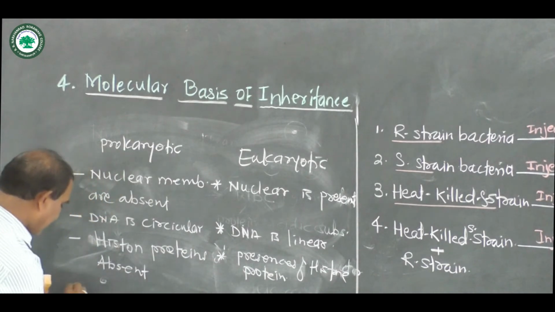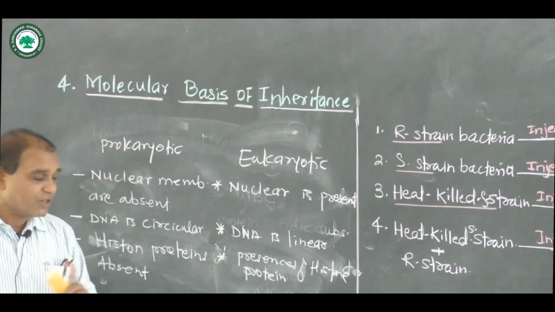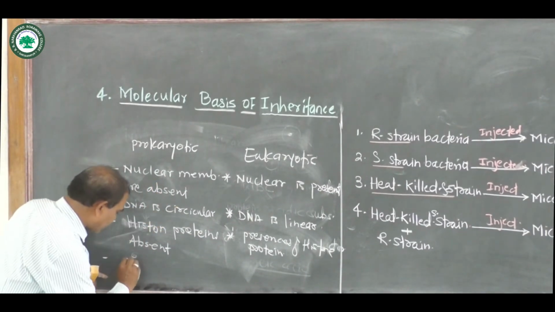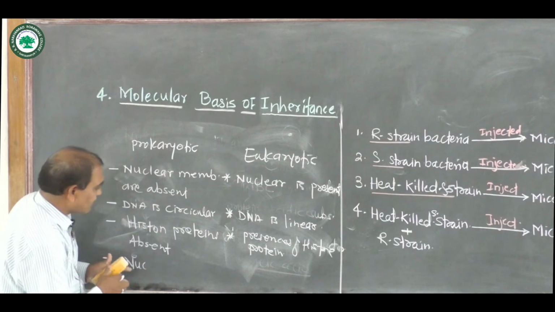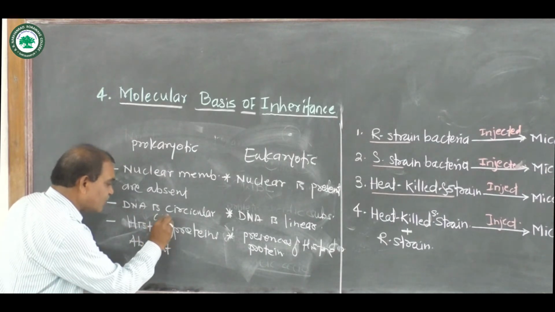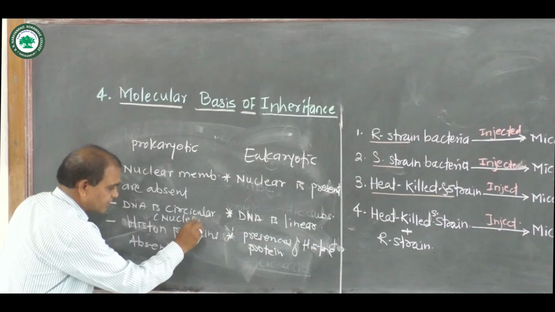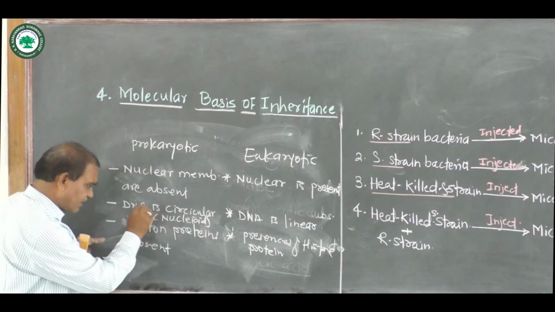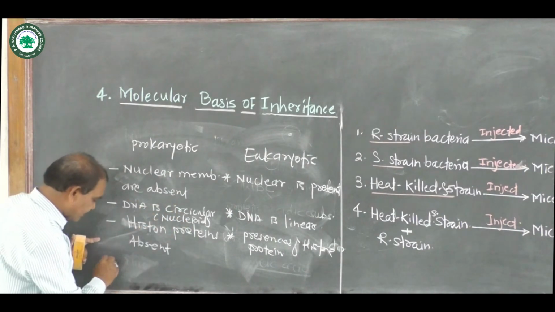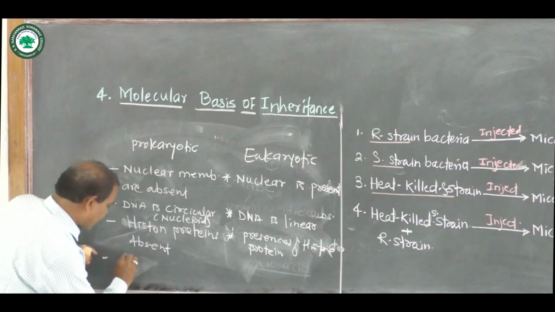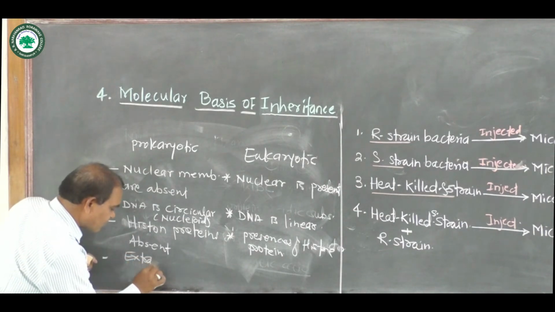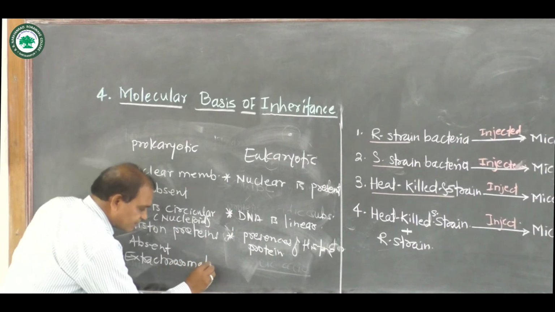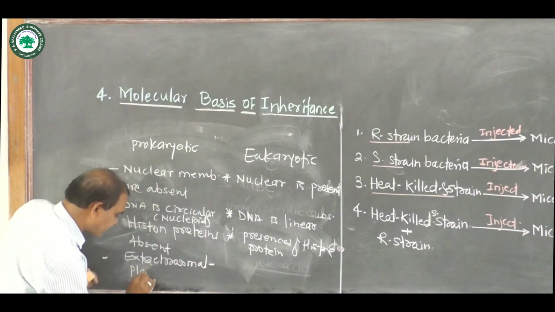Then another character: in the prokaryotic cell, the nucleus lies within the cytoplasm. This nucleus has circular DNA, hence it is called a nucleoid. This cell contains the DNA in a circular manner, as well as sometimes extra-chromosomal DNA, which is also called plasmids.